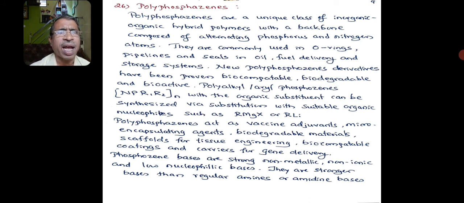Polyphosphazenes act as vaccine adjuvants, micro-encapsulating agents, biodegradable materials, scaffolds for tissue engineering, biocompatibility coatings, and carriers for gene delivery. They have very wide applications. Phosphazene bases are strong, non-metallic, non-ionic, and low nucleophilic bases, and they are stronger bases than regular amines or amide bases.